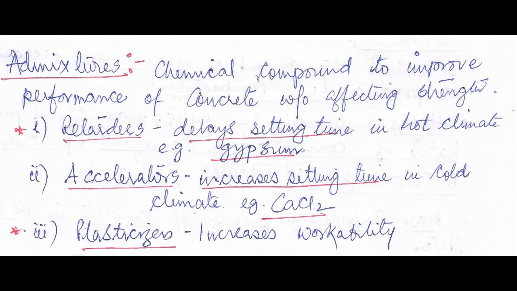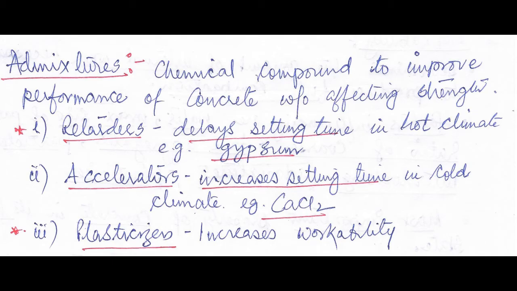Number 1, retarder. Number 2, accelerators. Number 3, plasticizers. What are retarders? Retarders means which delays the setting time in hot climate. For that, gypsum is used. So gypsum is an admixture, or very specifically, it is a retarder which delays the setting time in hot climate. Next comes the accelerators.